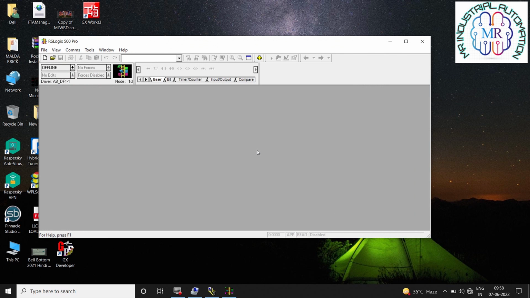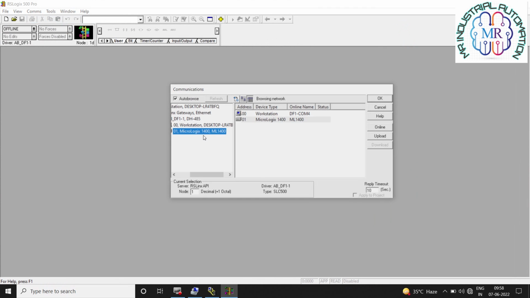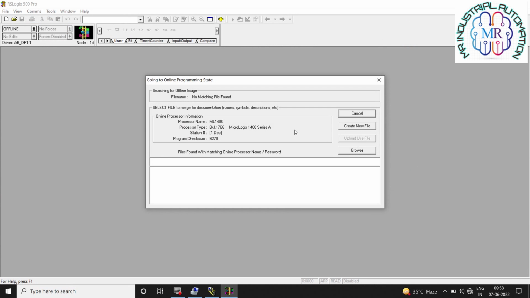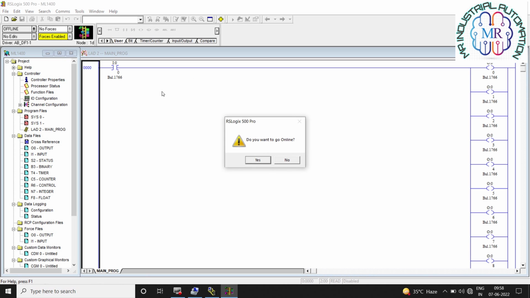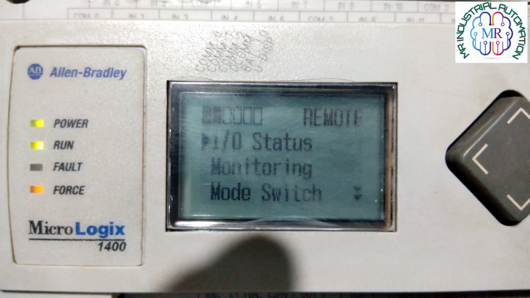Now open the programming software RSLogix 500 and you are ready to download or upload the program from the PLC. In the last portion of the video, you can notice that COM0 started blinking, but COM1 is in a steady state. COM0 is for PM02 to USB and COM1 is for Ethernet.